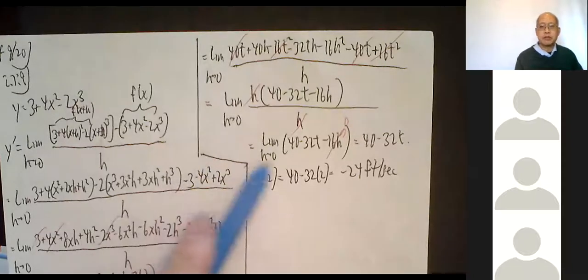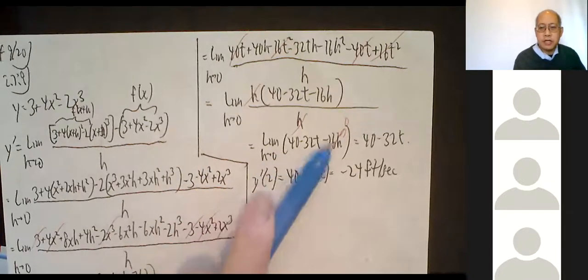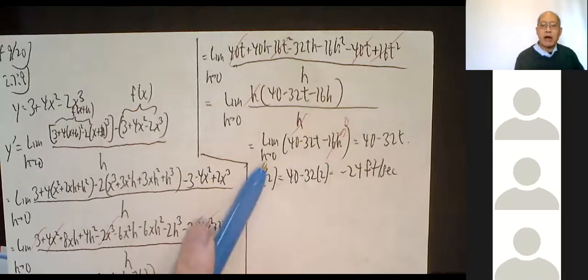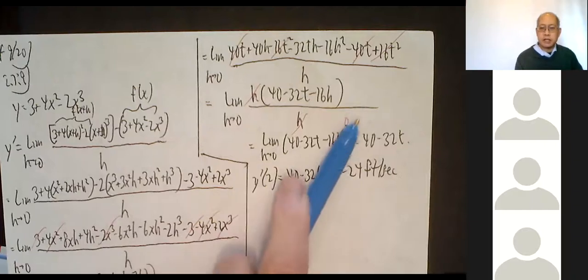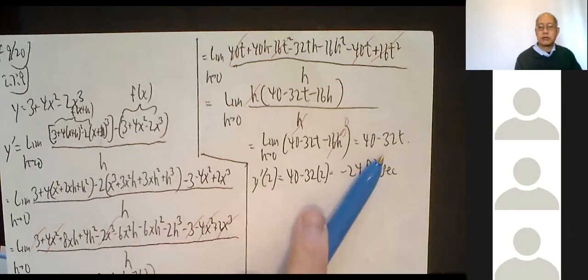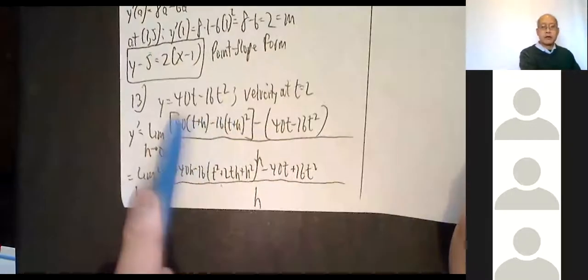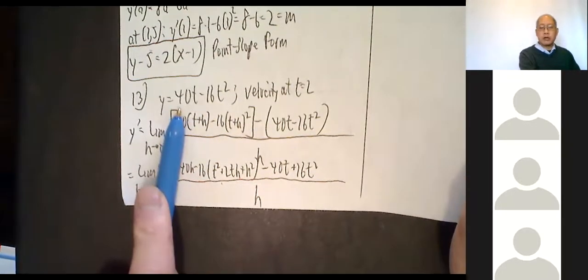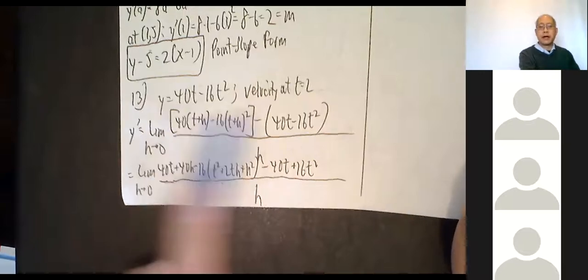Okay, so limit as h approaches 0 of 40 minus 32t minus 16h. Now I plug in h equals 0, so that's gone. So 40 minus 32t. That's my derivative function, or velocity function. And yes, those of you who know the shortcut can go straight to that. We'll all be able to do that in chapter 3, but you're not supposed to know that now.